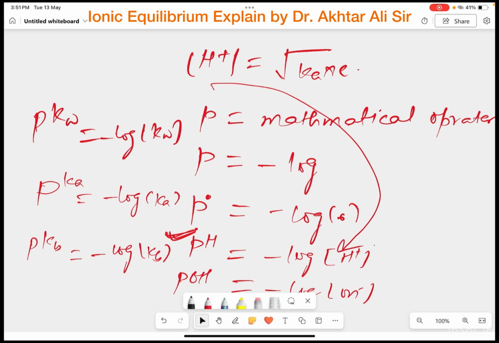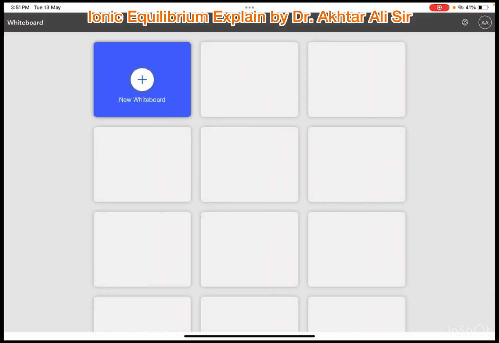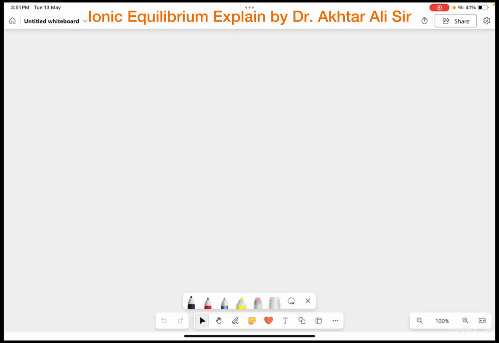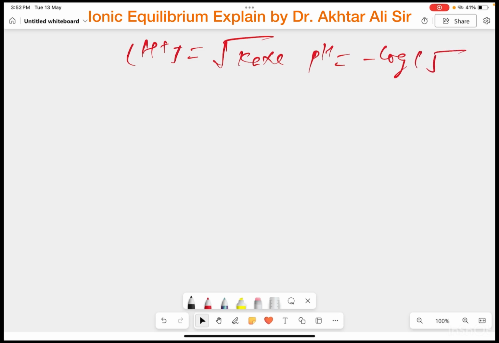Okay, so I will add a new page. H ion concentration will be equal to under root Ka into C. So the pH will be equal to negative of log under root Ka into C. Removing the square root, it becomes the power 1 by 2.